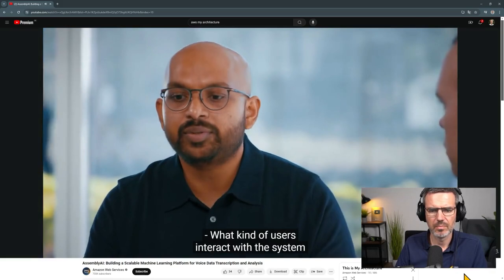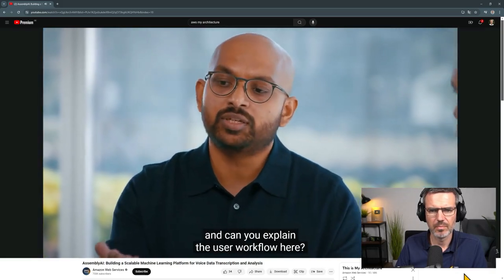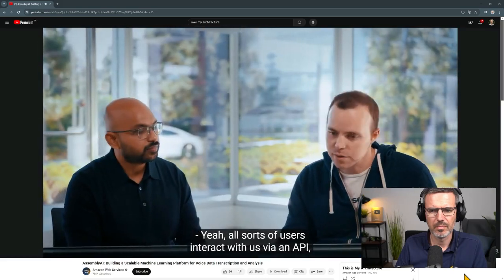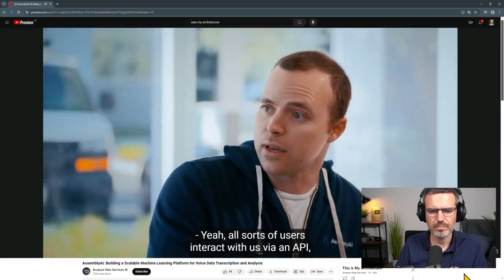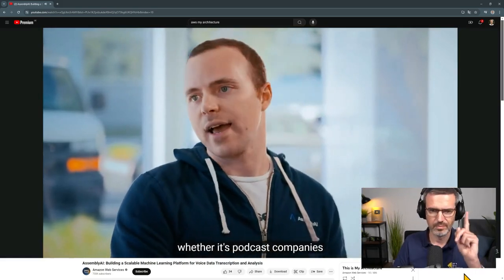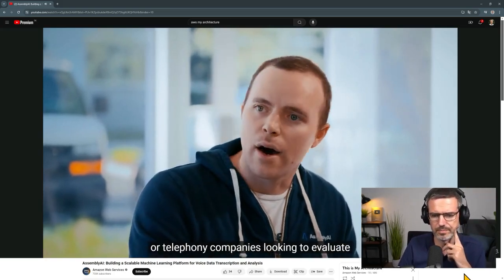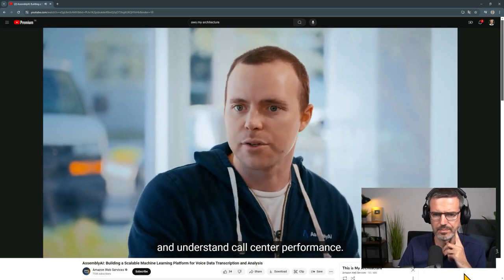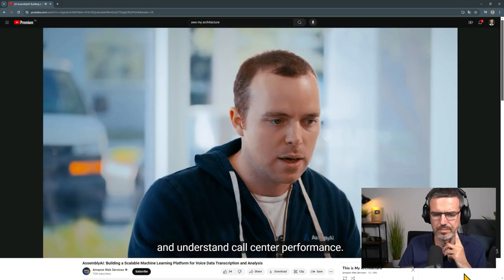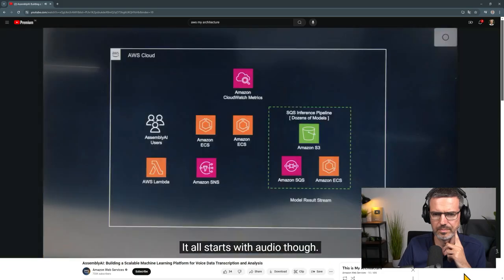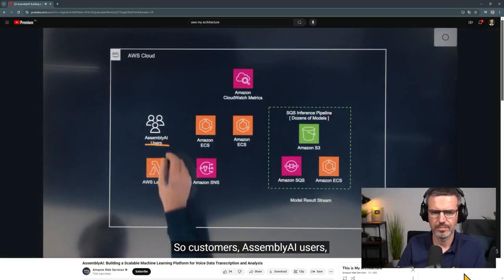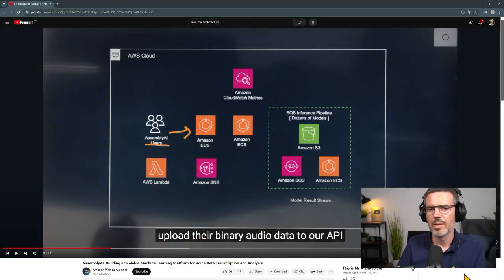What kind of users interact with this system, and can you explain the user workflow here? Yeah, all sorts of users interact with us via an API, whether it's podcast companies looking to understand the content on their platforms or telephony companies looking to evaluate and understand call center performance. It all starts with audio, though. So customers, Assembly AI users, upload the data through an API, right? That's how I see this. So most likely that's already missing from here, but let's see.